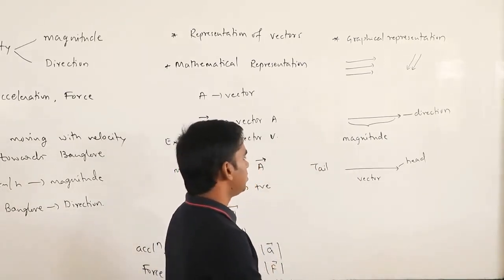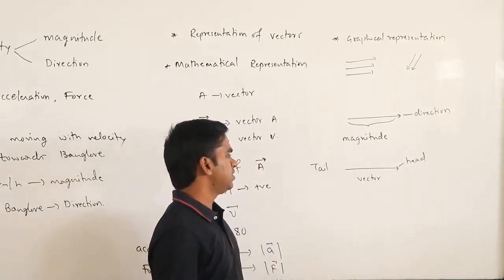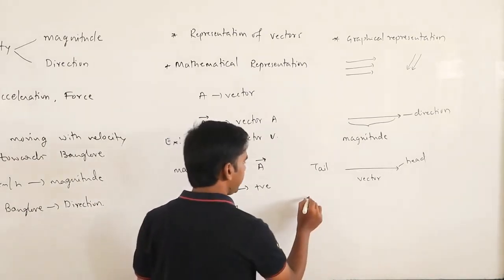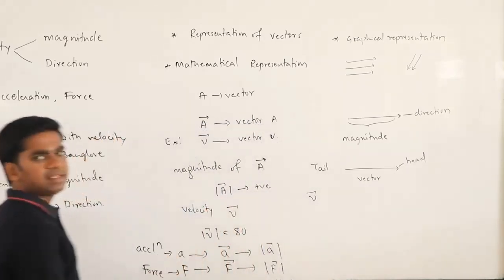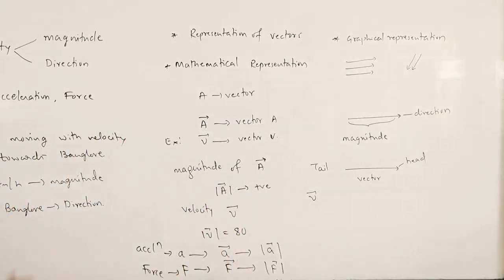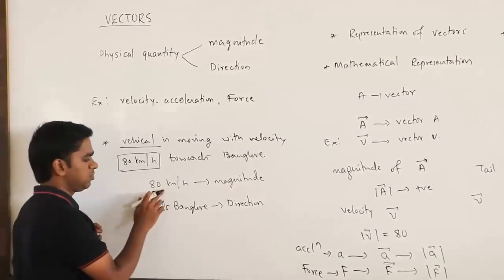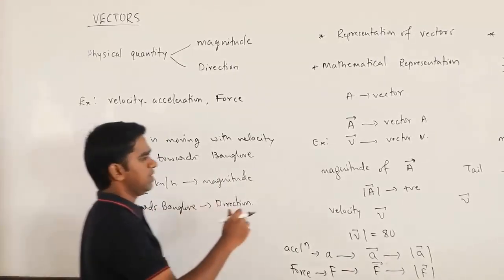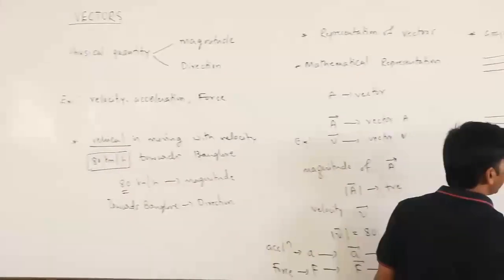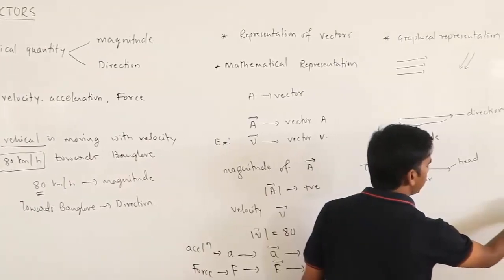Suppose you want to represent a vector V. Again I will take the same example, 80 kilometer per hour. So velocity is 80 kilometer per hour, and the direction is towards Bangalore. Maybe take Bangalore in this direction. Okay, so maybe Bangalore is over here.